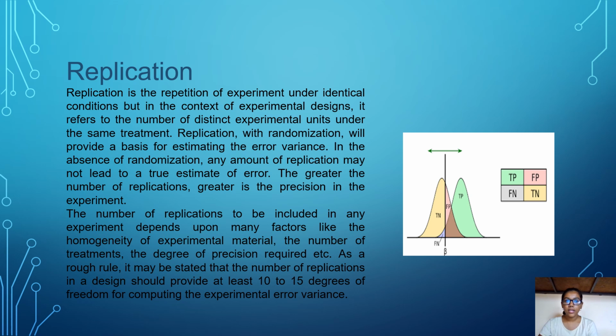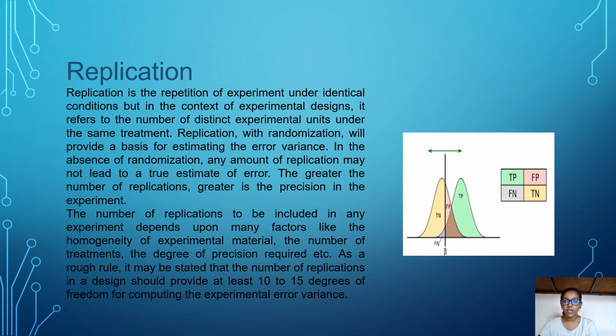Replication. Replication is the repetition of an experiment under identical conditions, but in the context of experimental designs, it refers to the number of distinct experimental units under the same treatment. Replication with randomization will provide a basis for estimating the error variance. In the absence of randomization, any amount of replication may not lead to the true estimate of error. The greater the number of replications, the greater is the precision in the experiment.